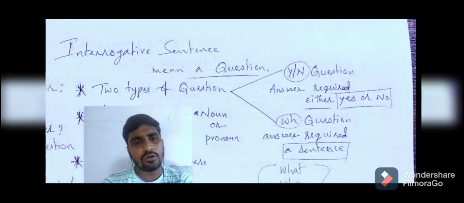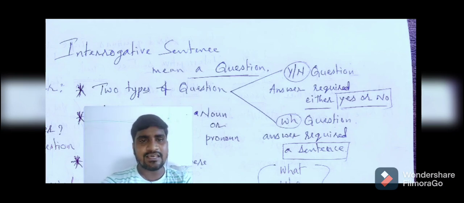Suppose I wanted to know an answer as either yes or no. So in what way can I question? Suppose, am I Mr. Behra? Am I Mr. Behra? I told. Am I? So here before I, I used am. Am I Mr. Behra? So you knew about me. That is why you can say yes, you are Mr. Behra. Suppose you don't know.